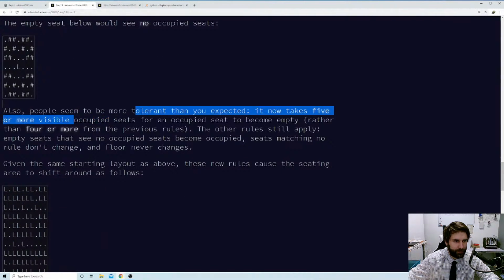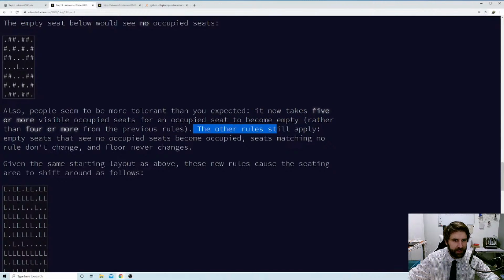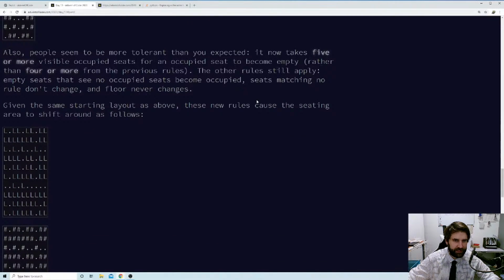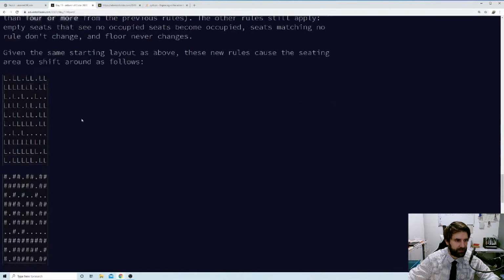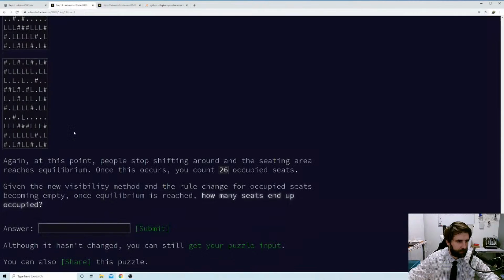Also, people seem to be more tolerant than you expected. It now takes 5 or more visible occupied seats for an occupied seat to become empty, rather than 4 or more from the previous rules. The other rules still apply. Empty seats that see no occupied seats become occupied, seats matching no rules don't change, and floor never changes. Given the same starting layout as above, these new rules cause the seating area to shift around as follows. Okay, so that does all of that. Again, at this point, people stop shifting around and the seating area reaches equilibrium. Once this occurs, you count 26 occupied seats.